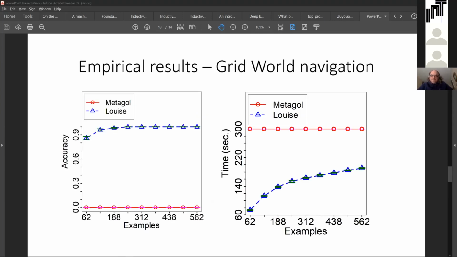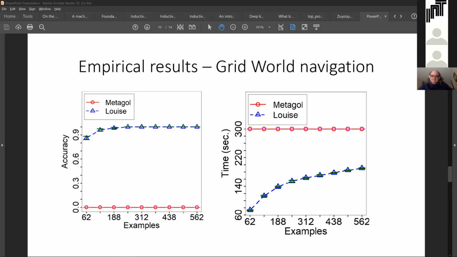So our first experiment, you see the results in the slide, compares the accuracy and running times of LUIS and Metagol in a grid world navigation dataset, which is designed so that the target theory and with it the size of the hypothesis space increases linearly as we sample more examples representing navigation tasks connecting grid world cells.